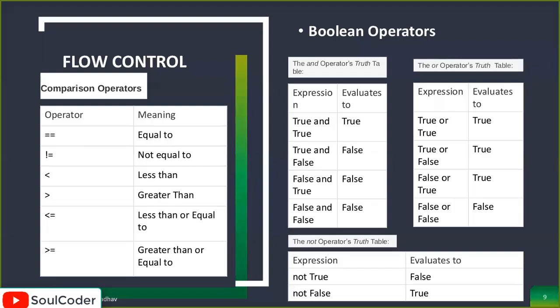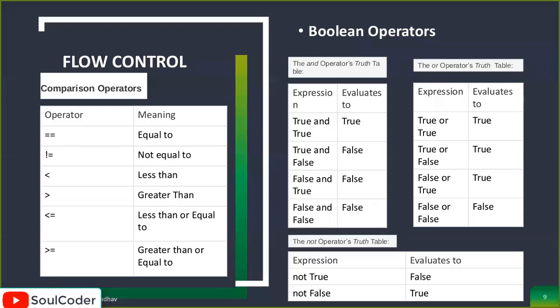Okay, so first things first, we see the comparison operators. Imagine you have to write a program which tells which number is greater and which number is smaller. We have to say it is a greater number, it is a less than number. But how will the computer know it with Python, how will you do it?